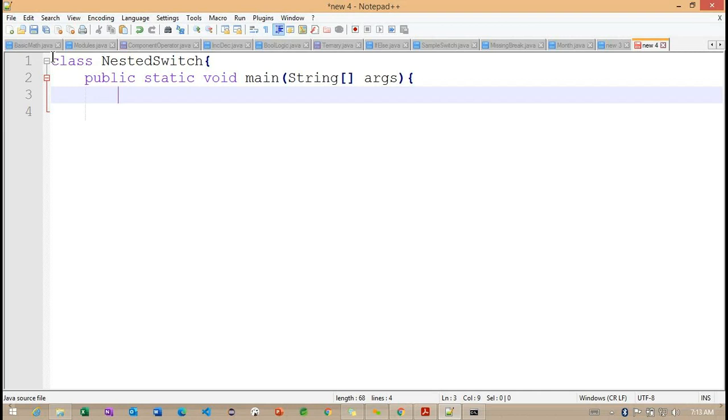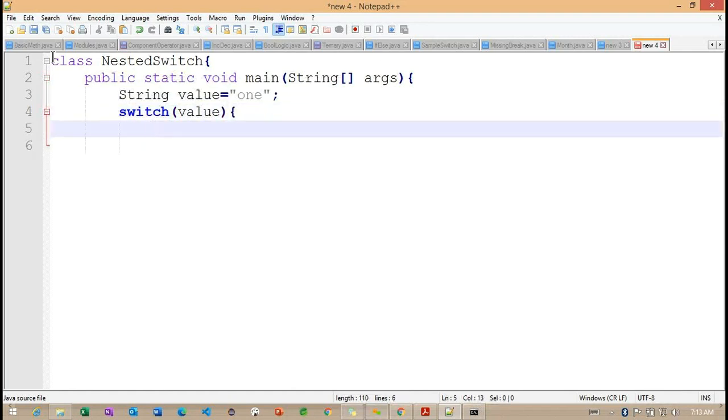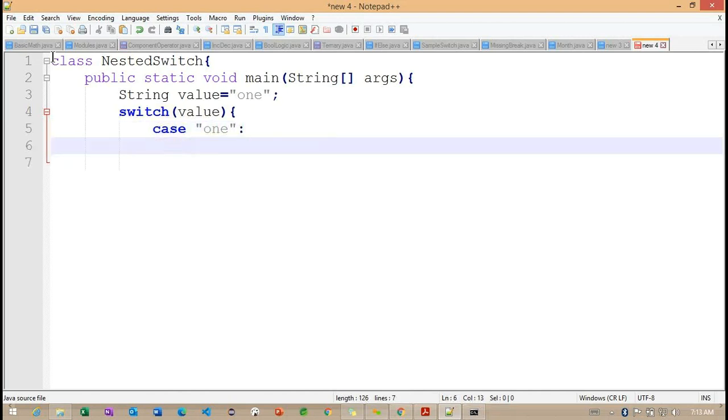Now what I'm doing here, I want to check with the string data type here, something called value is equal to, I want to define as a 1 here. So this is the case 1.